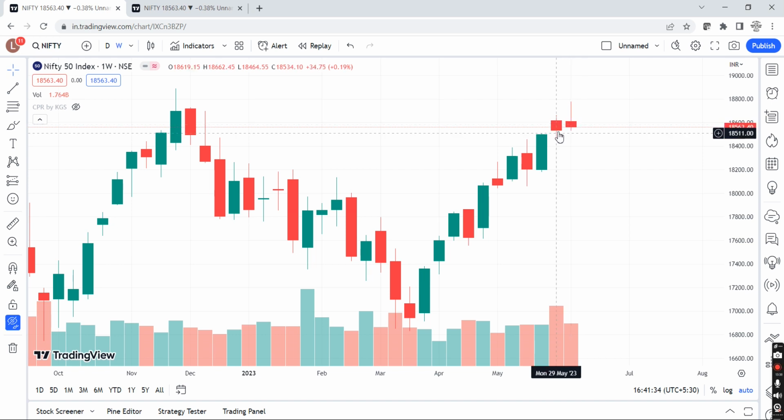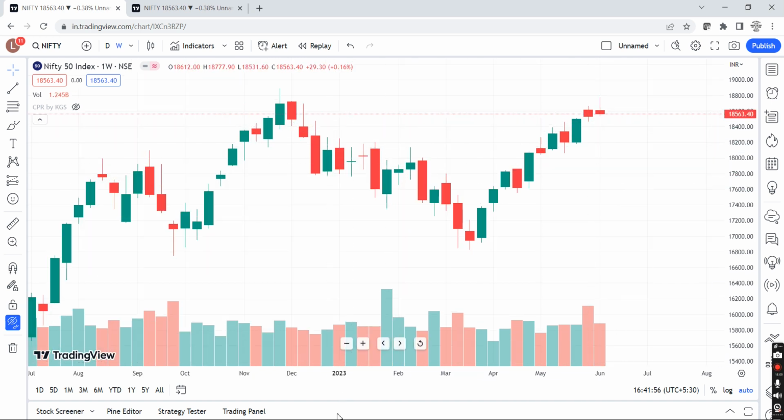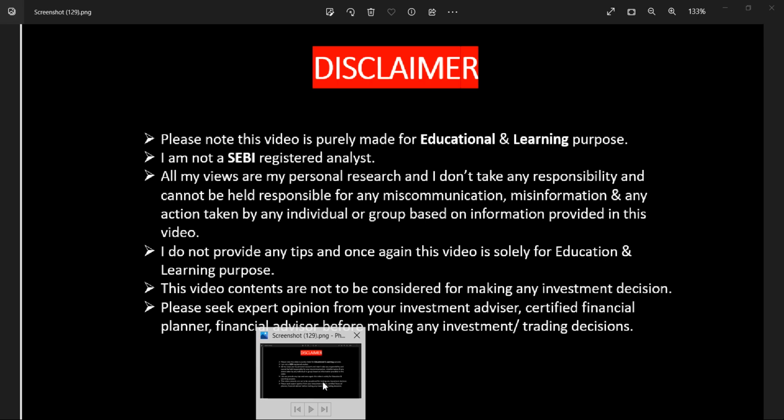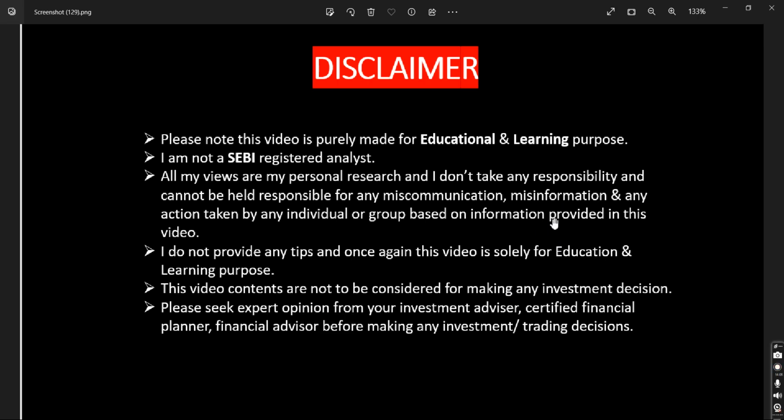So again, the scenario of 18460 staying a strong support is valid, as long as 18460 is not broken on the daily time frame. If it is broken on a day's closing, we may see a target of 18300, 18200 also for weekly. Let it first get broken on the daily time frame. So we have discussed all the scenarios: gap up, gap down, and flat on the basis of weekly, understanding the two red scenario that I explained in the beginning of the video. On that note, I close this video. Have a happy weekend. See you on Monday.